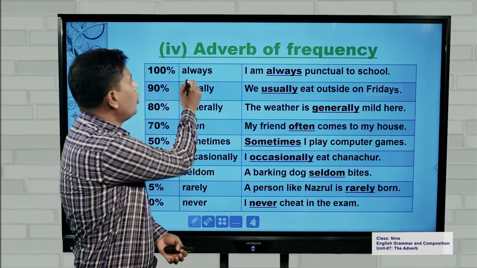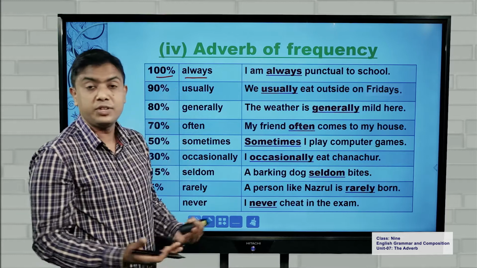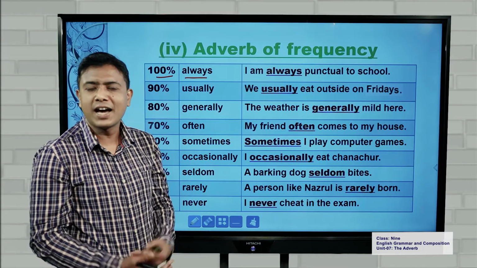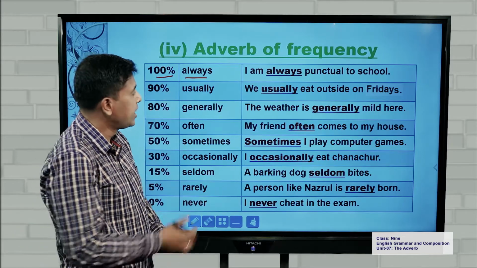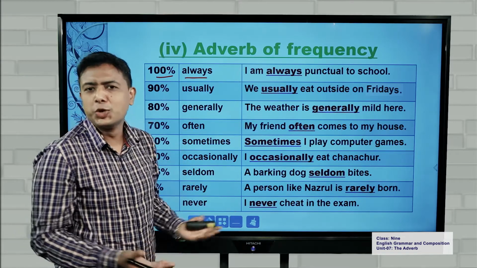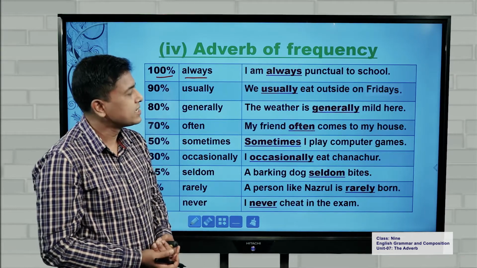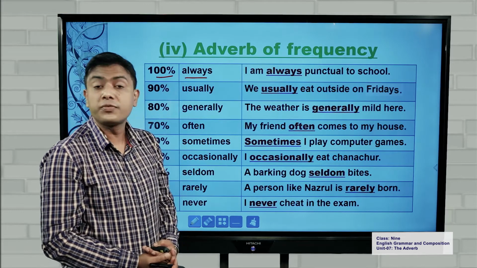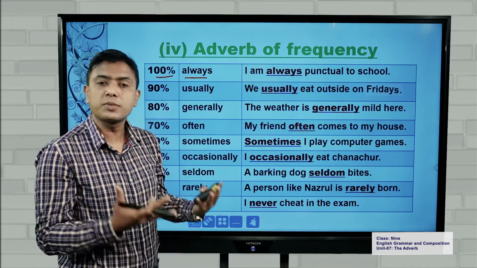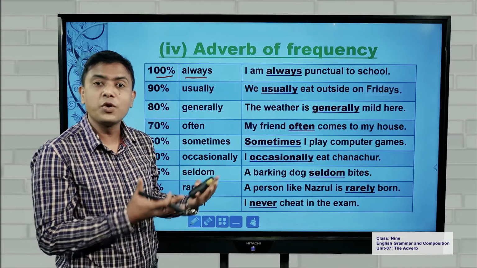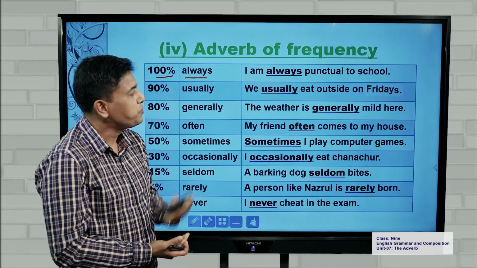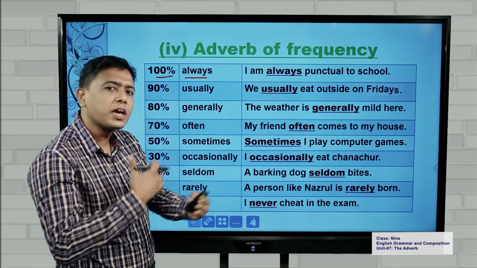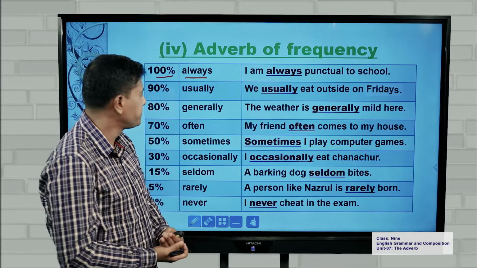For example, always can be considered 100%. So you can say, I am always punctual to school. It means 100% of the time. Second one, usually. Let us assume usually means 90% of the time. So have a look at this sentence. We usually eat outside on Friday. It means most of the time. On Fridays, we go out for eating. So usually means at least 90% of the time. So this is talking about the higher frequency of an action.